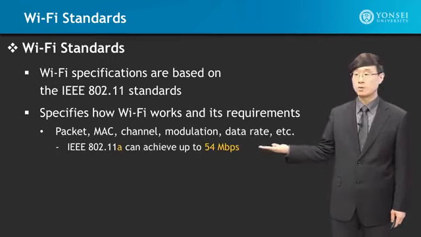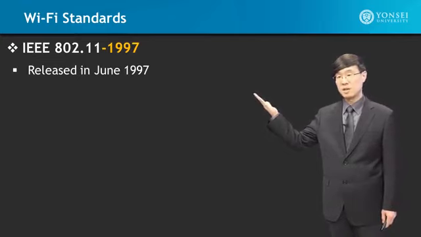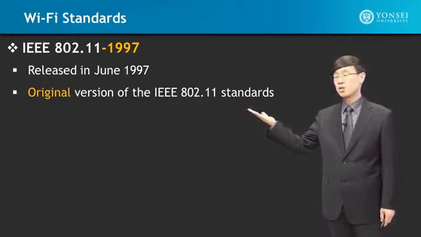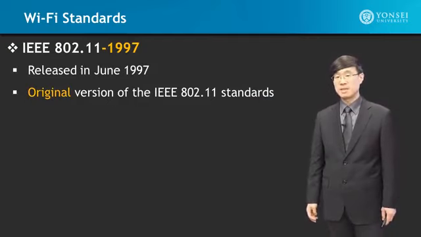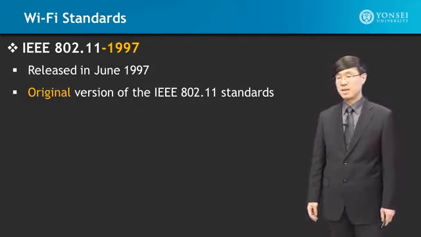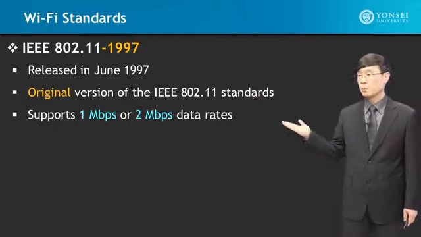Looking at the original standard, which is the 802.11-1997, it was released in June of 1997, which is where it got its code name. This is the original version of the Wi-Fi standards, the IEEE 802.11 standards. It supports 1 megabit per second or 2 megabits per second data rates.